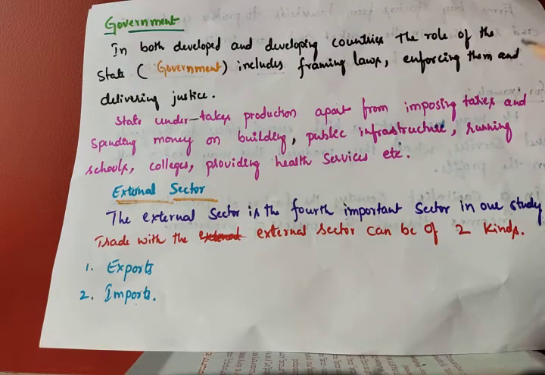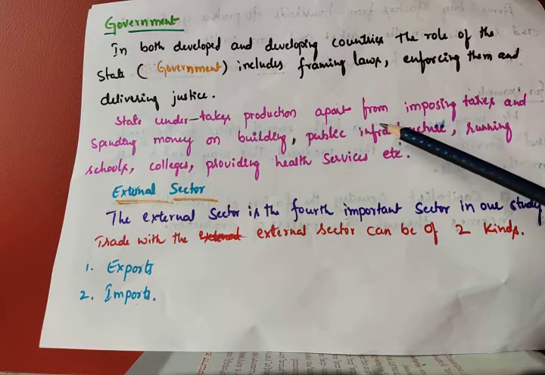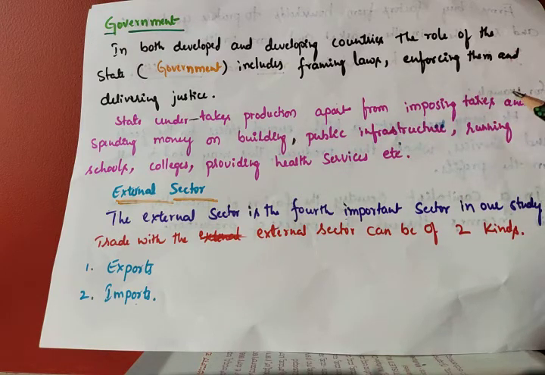imposing taxes and spending money on building public infrastructure, like running schools, colleges, providing health services, that is government hospitals, government schools, government colleges, transportation. Like this the government provides all the basic facilities to the people. The government collects the taxes, and the same money is used to provide basic facilities to the people. That is very important work done by the government. So the government is playing a very important role in both developed and developing countries.